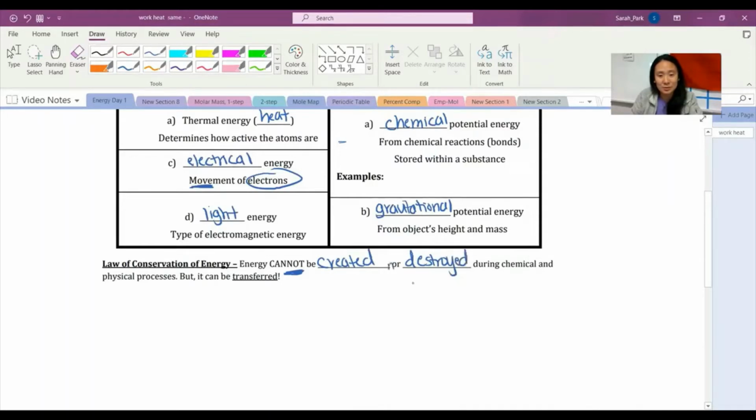Pretty sure this is supposed to be "nor," but it can be transferred. So you can't just conjure up energy. You can't just get rid of energy, but they get transferred. Now it can be transferred into multiple different directions, but we cannot conjure up or completely get rid of energy. It changes from one form to another.